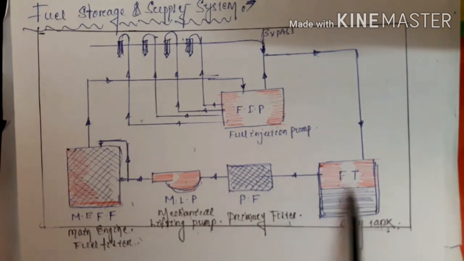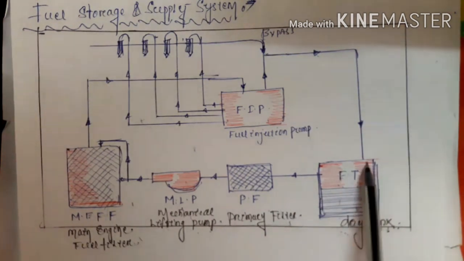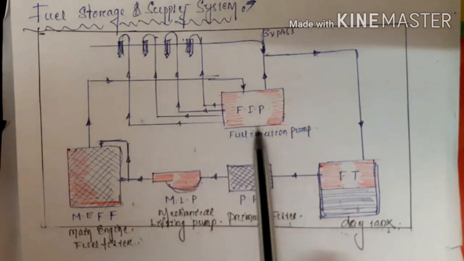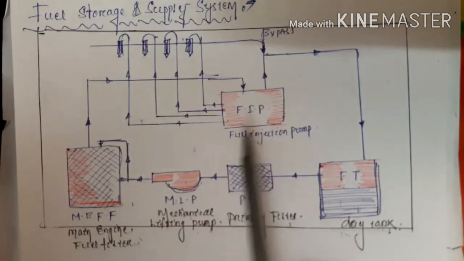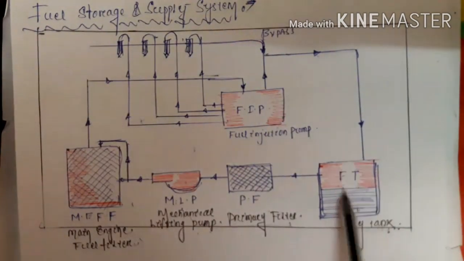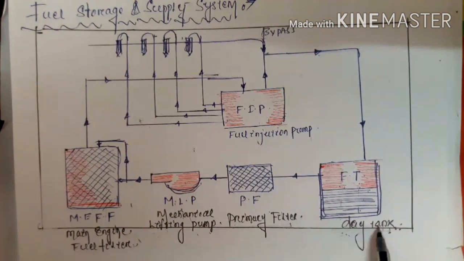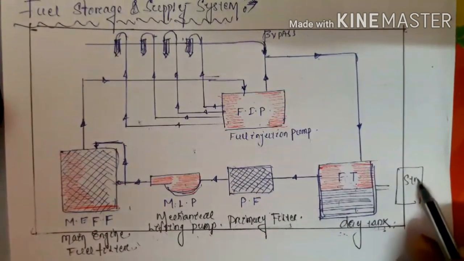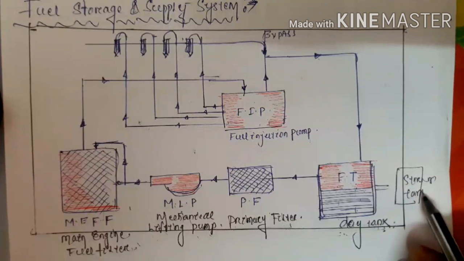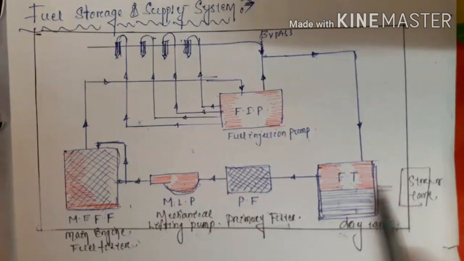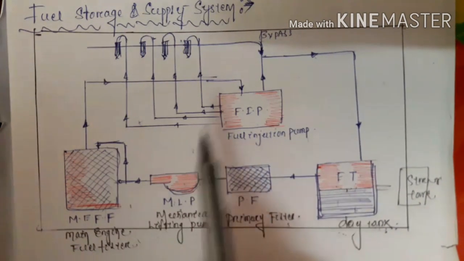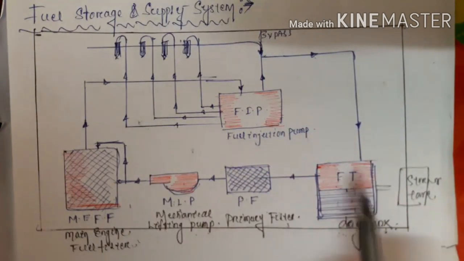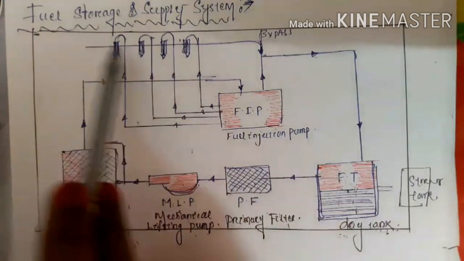This one is the fuel tank, which is filled with one day's capacity of oil. That means the amount of fuel used inside your engine for one day is contained here. It is also known as your day tank. Before the day tank, there is a storage tank here. From the storage tank it carries that amount of oil which is used only for one day of power generation, and that oil is kept here. This is all about the day tank, which is completely filled with fuel, generally diesel fuel.